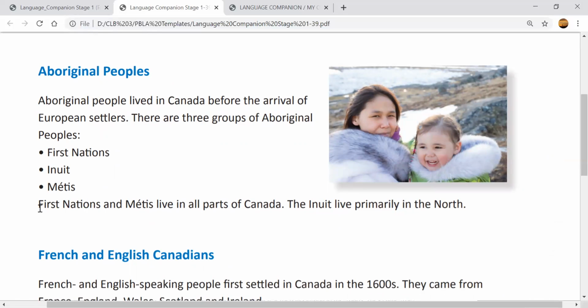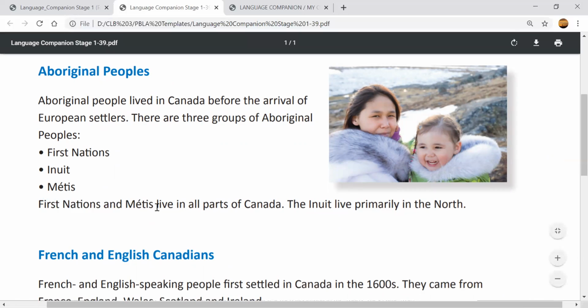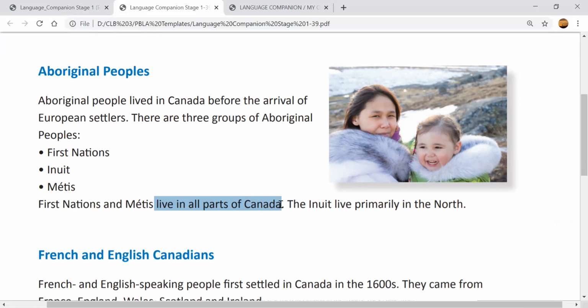Okay, where do they live? First Nations and Métis, these 2, number 1 and number 3, they live in all parts of Canada. You will find them everywhere. They will live in some in British Columbia, some Ontario, some Quebec, some New Brunswick. They're all over. But the Inuit live primarily, meaning mainly, mostly, in the north.